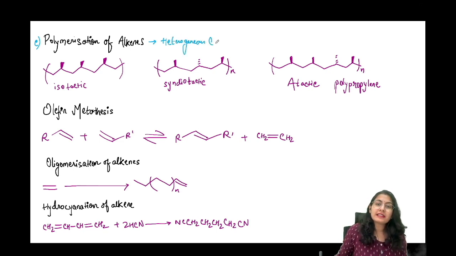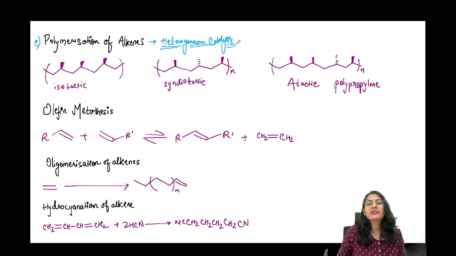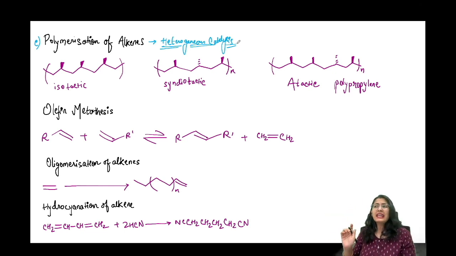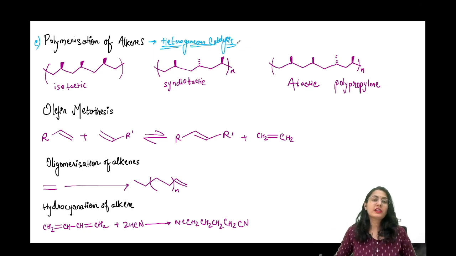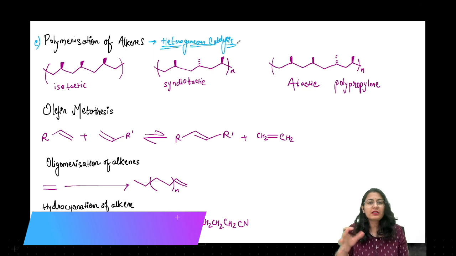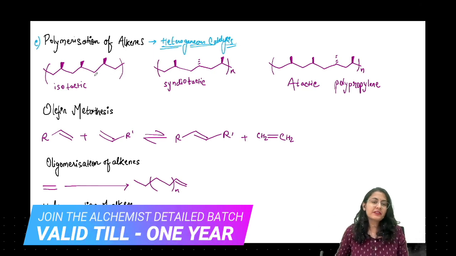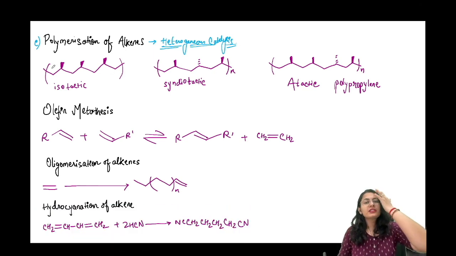Heterogeneous catalysis, and this we are going to discuss at the end. जब हम सारी homogeneous catalysis पढ़ लेंगे तब last में पढ़ेंगे, because the exact mechanism of this reaction is not very particularly defined. That's why it's like an approximate mechanism that we have. ठीक है, तो basically polymerization किसका करना है?